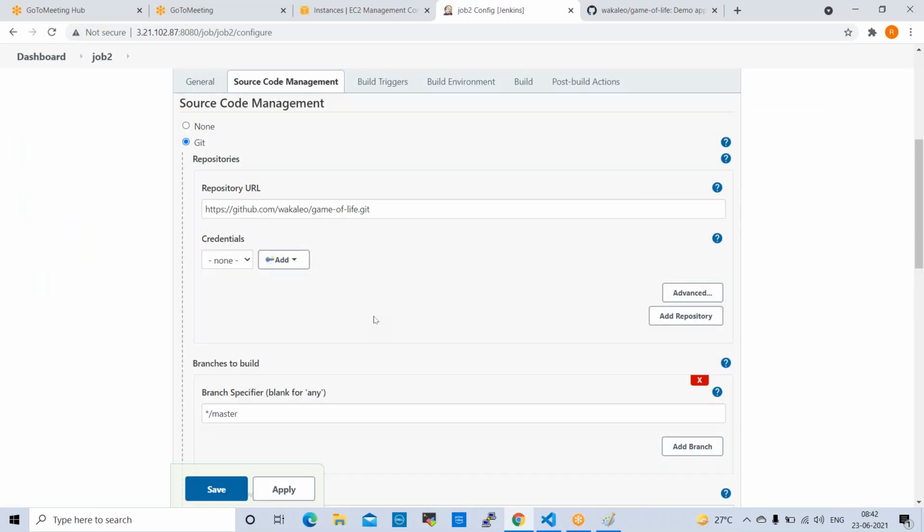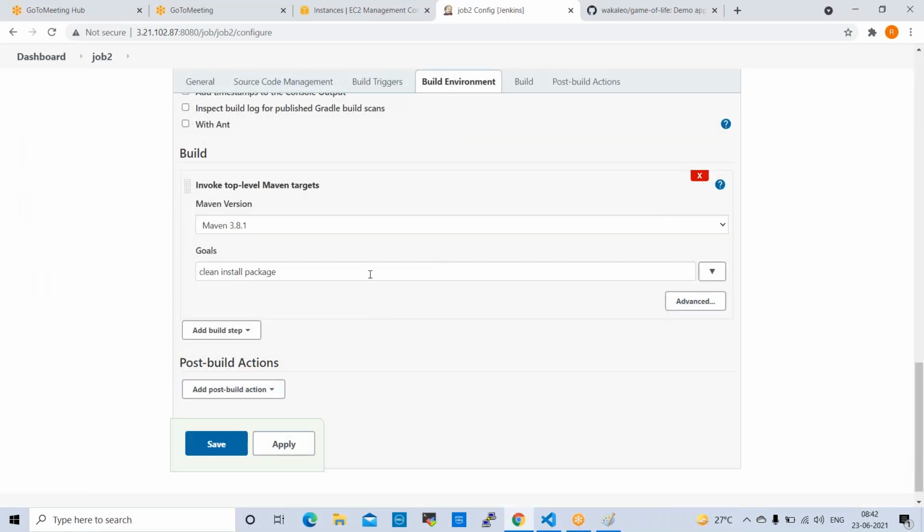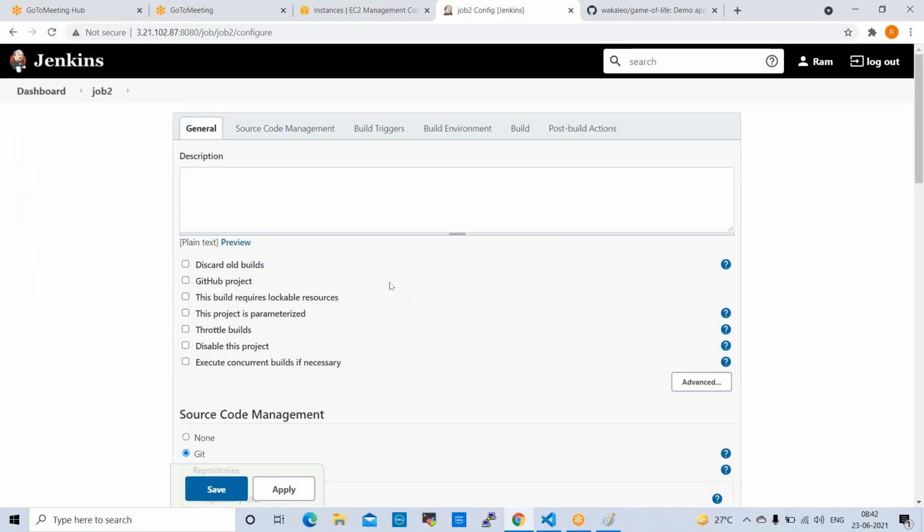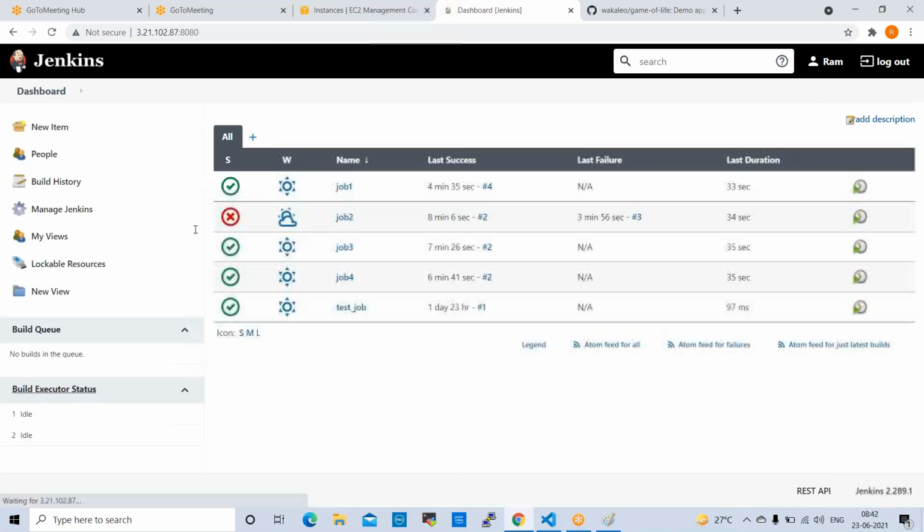We modified, right? Goals here. Yeah, we modified. Fine. So like this, we can configure pipeline jobs in real time. Whenever we get a requirement, as per the requirement, we can configure. Developers will inform you. They will send emails.